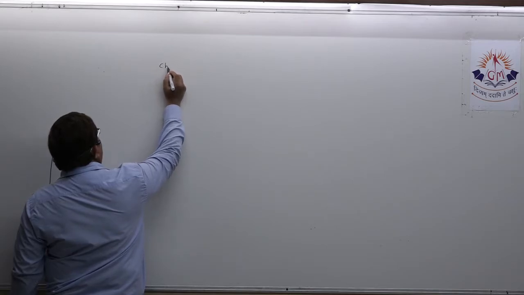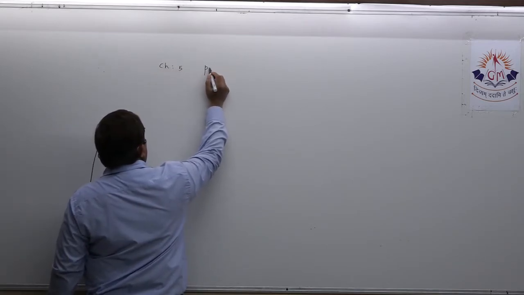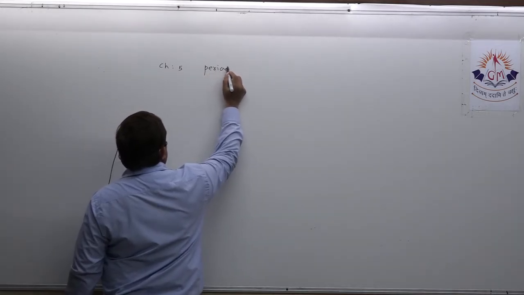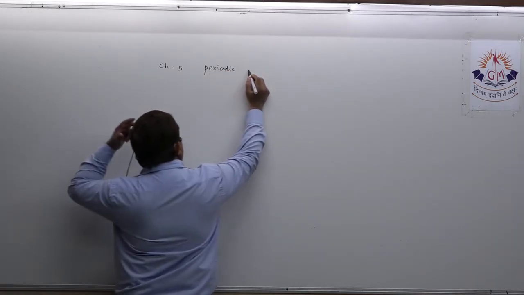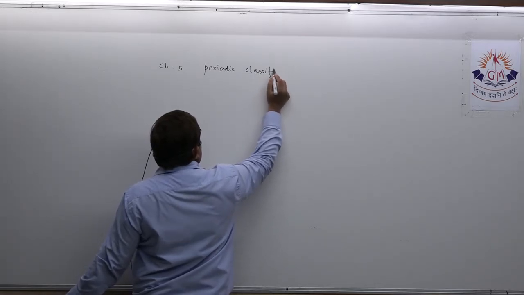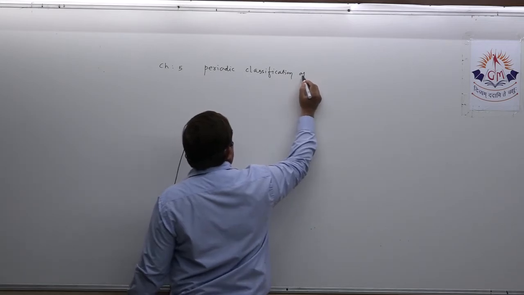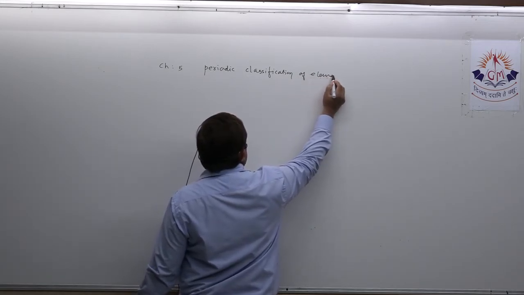today we are revising one important topic which was left out at that time, in Periodic Classification of Elements.